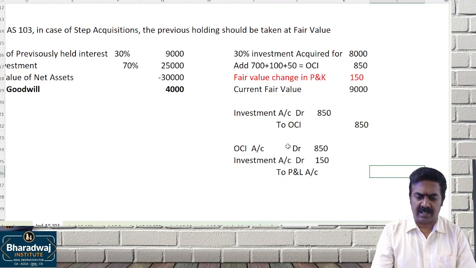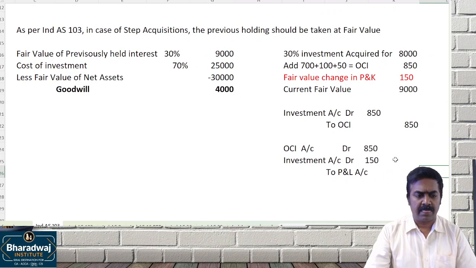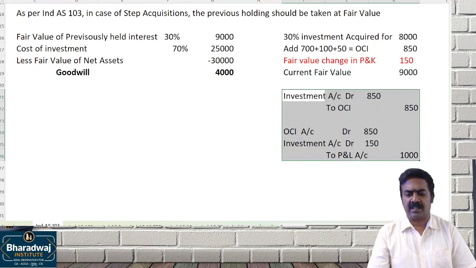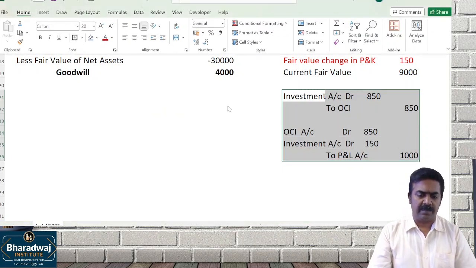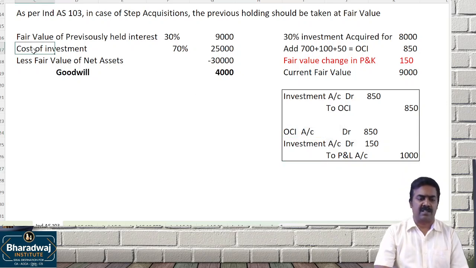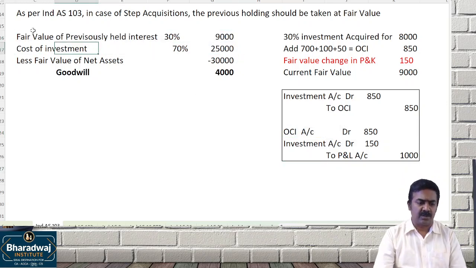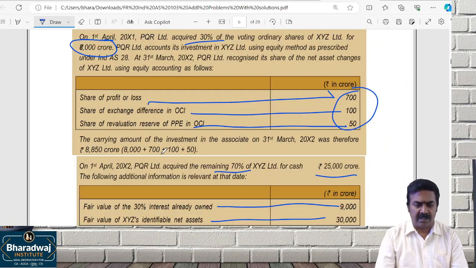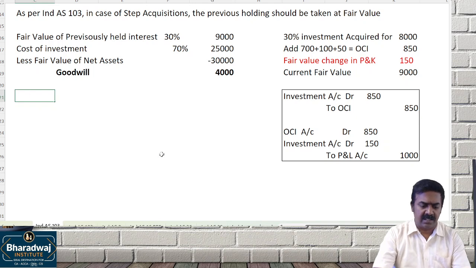The total gain recognized is 1,000. So the carrying amount of the investment today is 9,000. Two times we debit the investment, 850 before and 150 now, total 1,000. That's why the cost of investment becomes 9,000, the fair value of the previously held investment. So wait, when you pass the journal entry, listen.